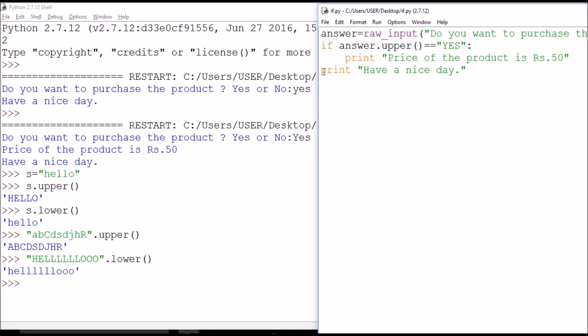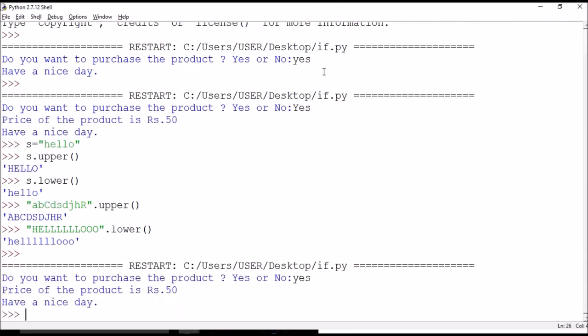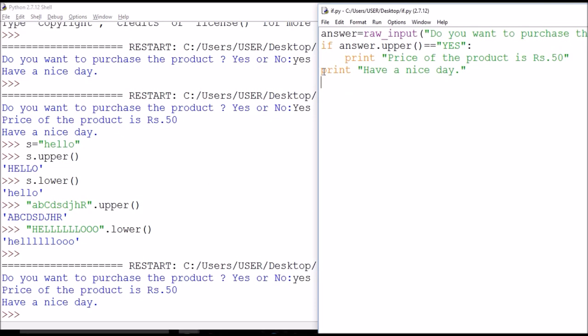Let's save it and run it. Look, our problem is solved. It is working because the response of the user, that is yes, is capitalized, and after capitalizing it is checked with this YES, and the condition becomes true, and hence the body of if statement is executed.